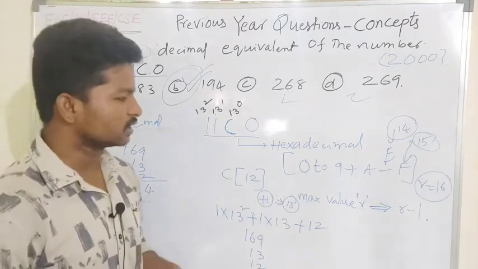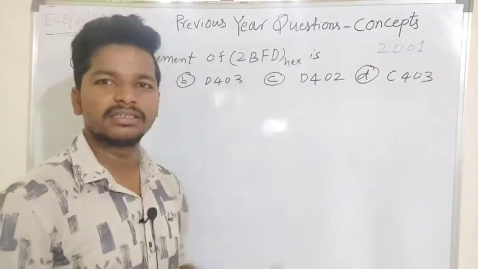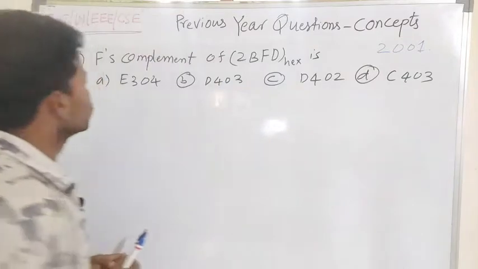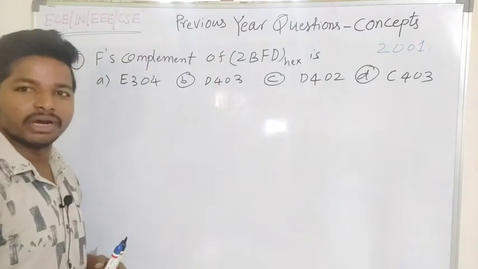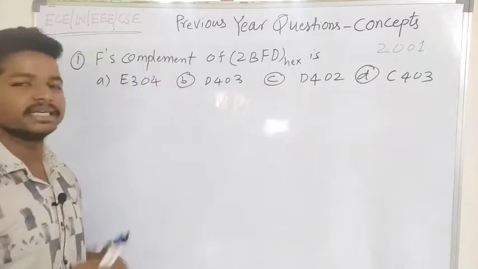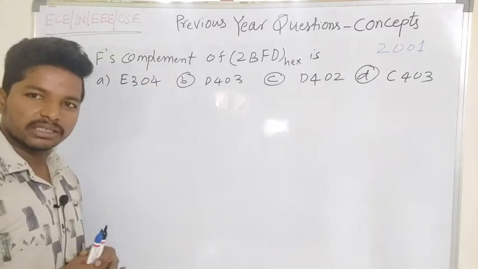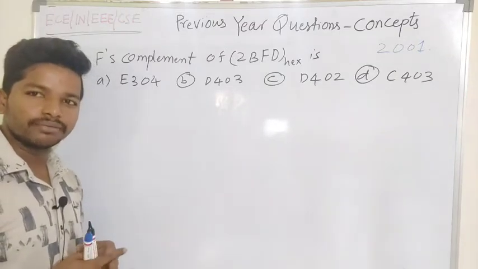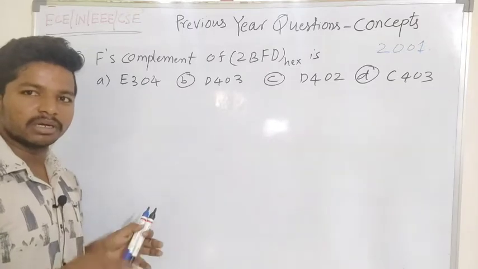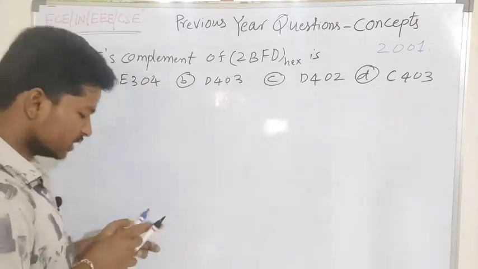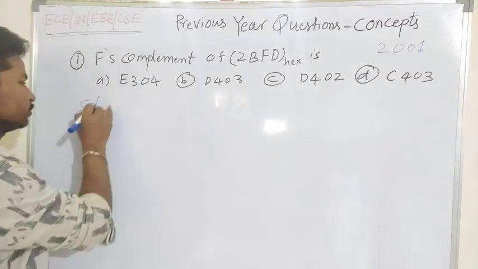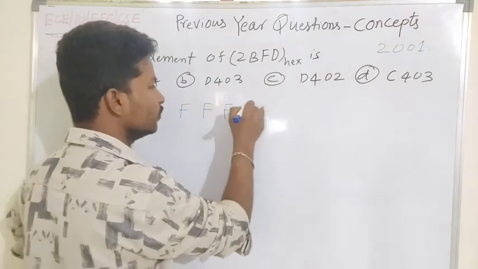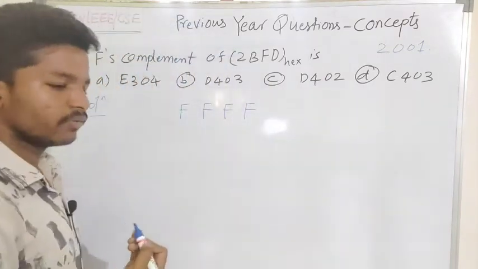Let's start discussing another important question which was asked in 2001. Here he is asking to find the F's complement of a given hexadecimal number. F's complement means we have to subtract the given number from the highest value of the hexadecimal digit, that is F. So we subtract the given number from F to find the F's complement.